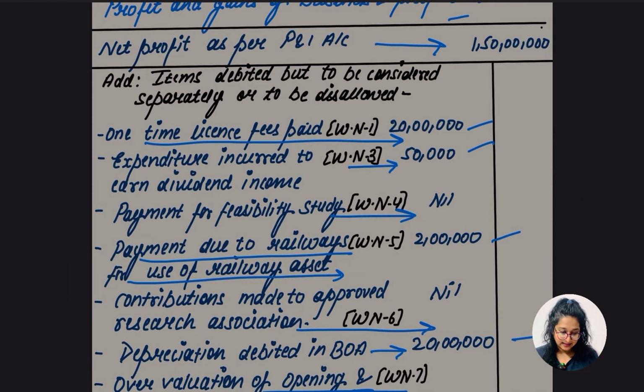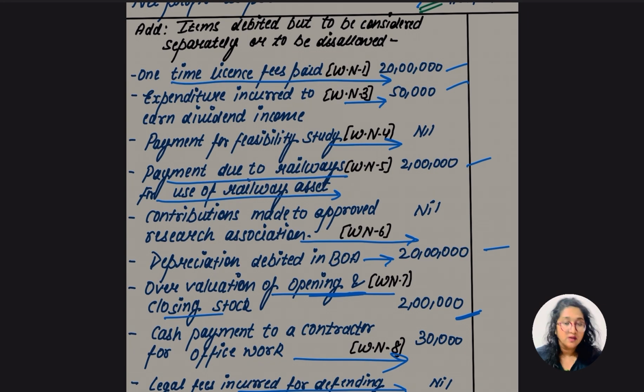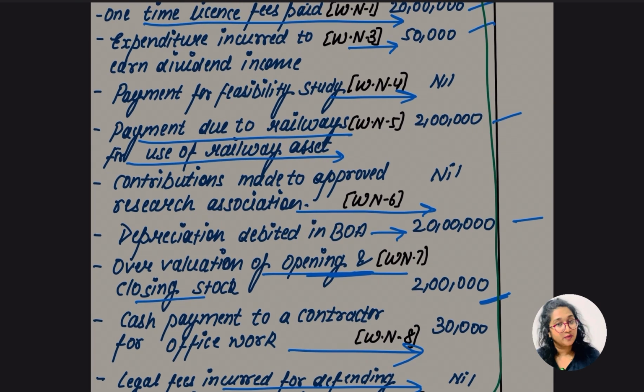Okay, yes. So as I have said, this is the net profit of 150 lakh which is to be added back, right, which is added. Other adjustments to be added back in this case: 20 lakh being the one-time license. 50,000 expenditure which is not allowable. 2 lakh, the railway one: if we have paid before the due date, in that case we'll get a deduction, otherwise no. The contribution one, okay, scientific research, yes, it's going to be allowable.